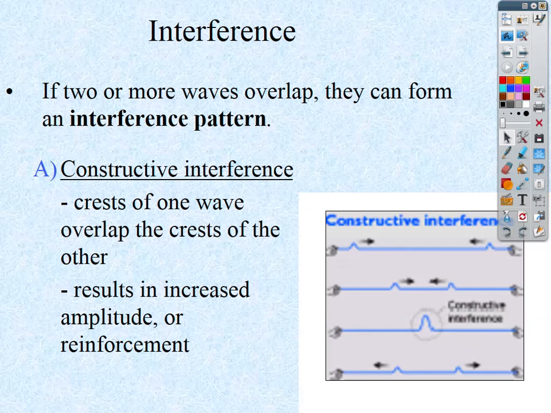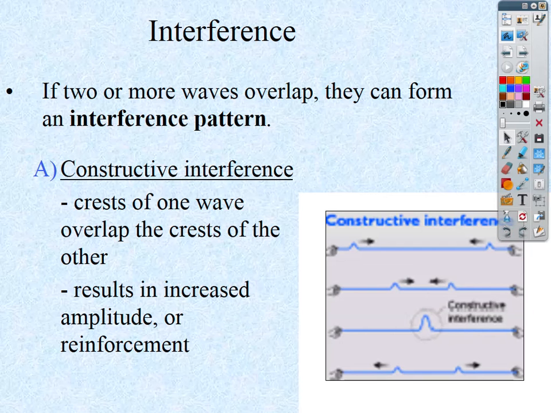Okay. So interference is where the waves combine. All right. When the waves combine. This is again a decent possibility to be a free response for this year. They love to use interference problems to see whether you understand waves, even though I'm going to guess it actually is going to be a harmonic problem, but we'll see whether that's true or not. Okay? So if two or more waves overlap, they can form an interference pattern. All right? And I think most of you guys have heard of this before.